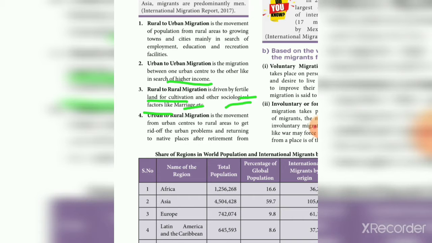And next one is urban to rural migration, the movement from urban centers to rural areas, from cities and towns to villages. This kind of migration happens to get rid of urban problems such as pollution, pressure and tension. That is why people want to return to their native place for peace in their retirement age, when they wish to live settled in rural areas. These are the causes of urban to rural migration.